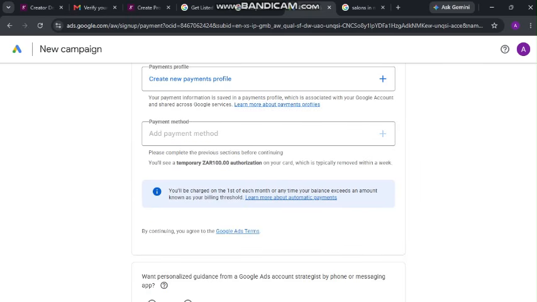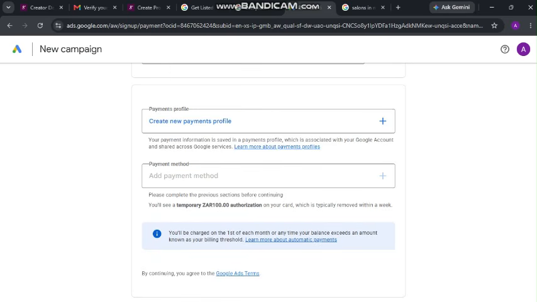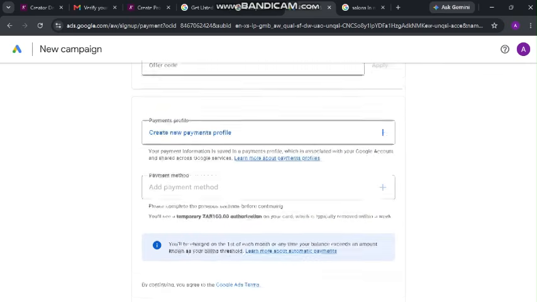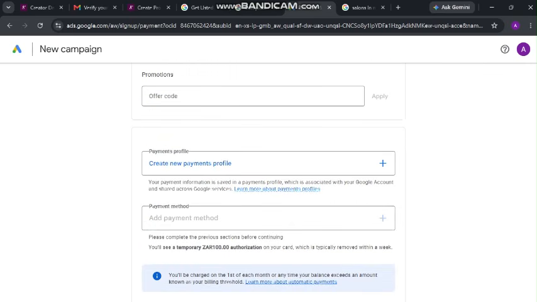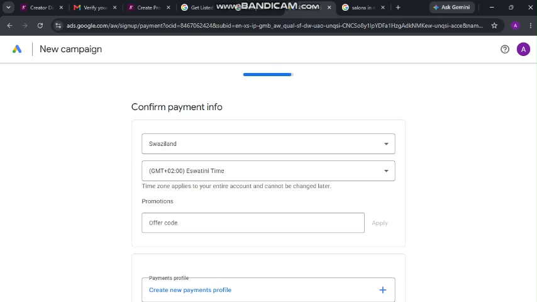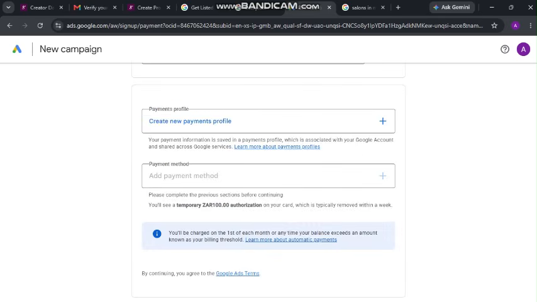Alright, let me start another one again. So I say add payments method, but I cannot add the payments method before finishing creating this profile of yours, okay? But I already have a profile, so it's going to be a problem if I create another right now. So I'm going to skip it. Now when you are done, after adding your payments method, you are going to publish it. You submit. You are done. Your Gmail will show that your ad is now approved.